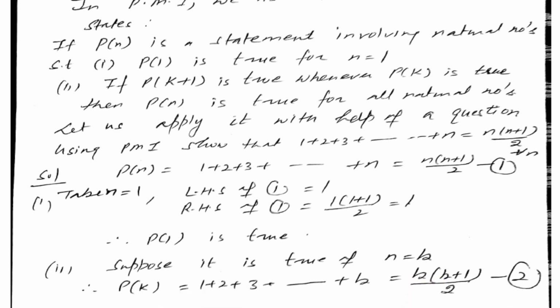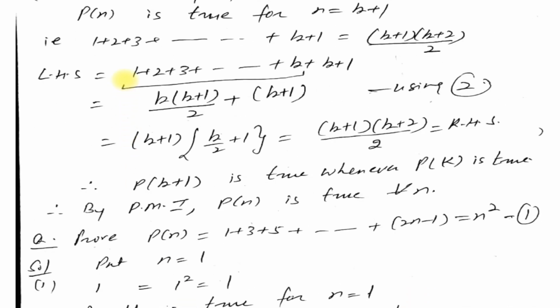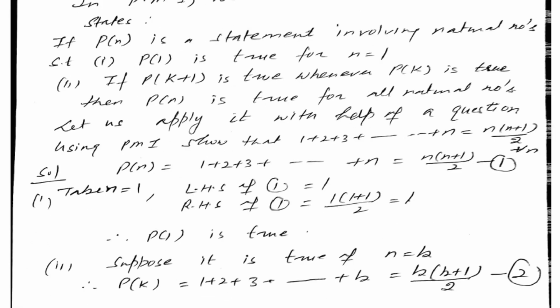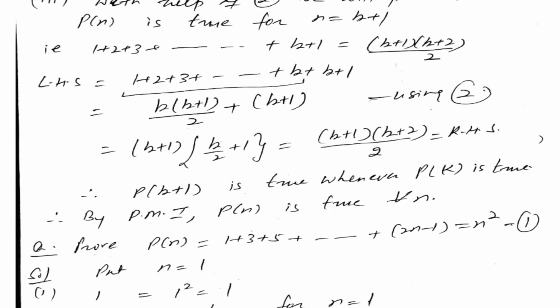It means we have to prove that 1 plus 2 plus 3 up to k plus 1 is equal to (k plus 1)(k plus 2) by 2. Let us see how. Only we have to replace n by what? k plus 1. So it becomes 1 plus 2 plus 3 up to k plus 1. Now we can put it here, (k plus 1)(k plus 1 plus 1), that is (k plus 2) upon 2, that we have to prove. Let us see the third step.